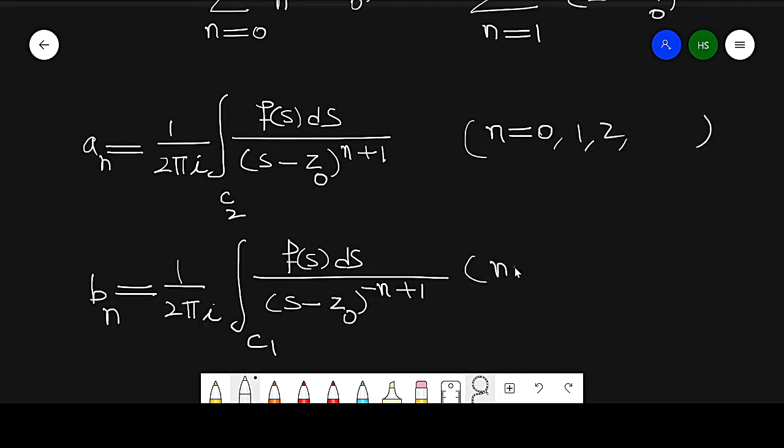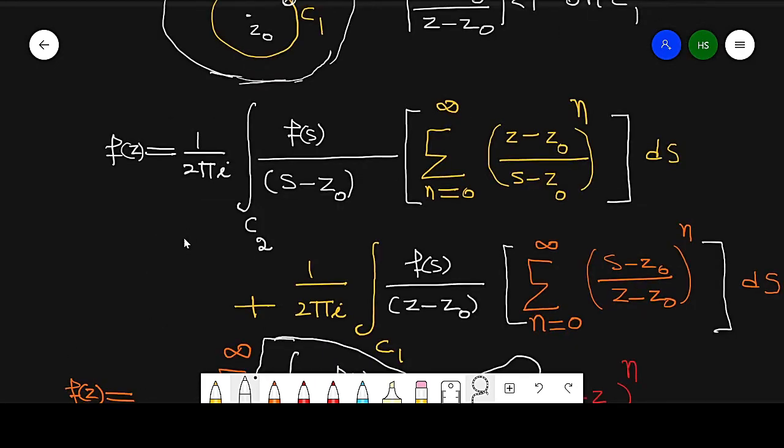Here the summation is running from 1, 2, and so on up to infinity. So this is the Taylor expansion. So first I go to the statement of the Taylor expansion to check that. In this way, this is the value of a_n and this is the value of b_n.